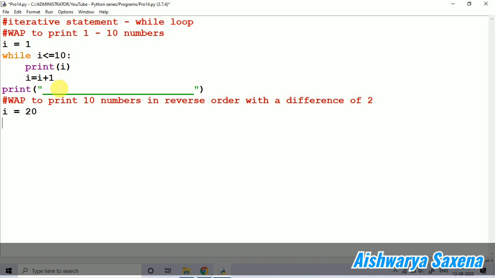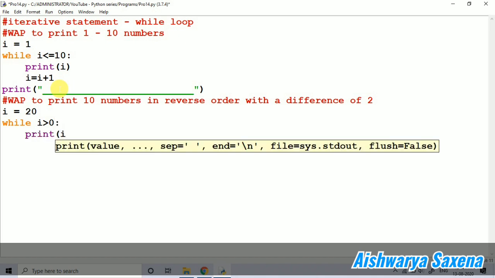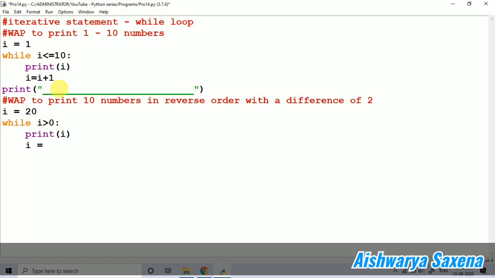Suppose I equals 20. I am going to start with 20, 18, 16, 14. I equals 20, while I greater than 0, I will print I, and then I equals I minus 2.